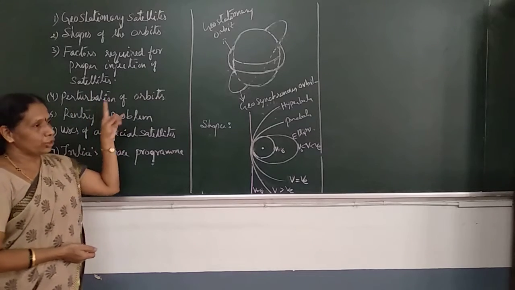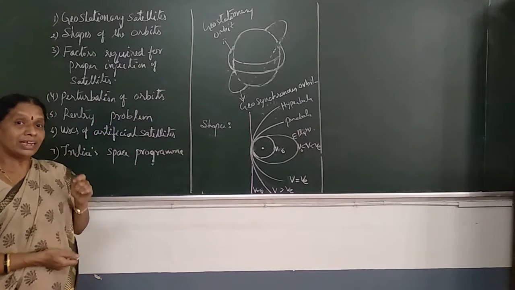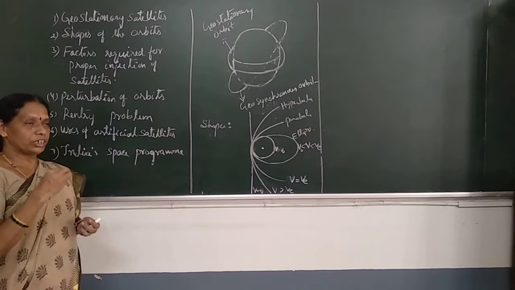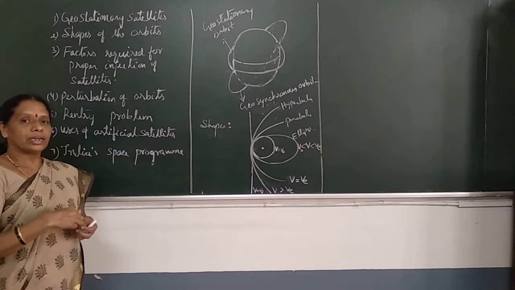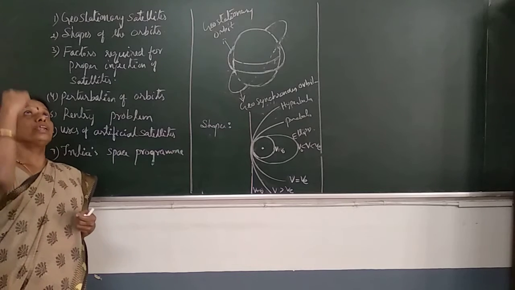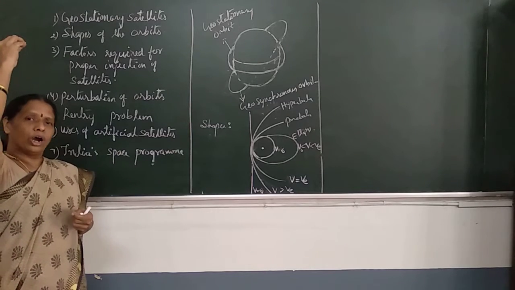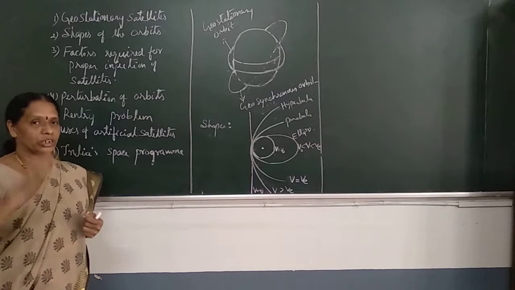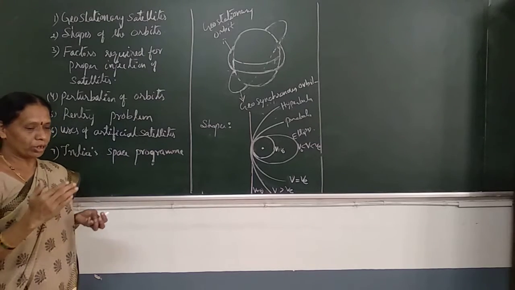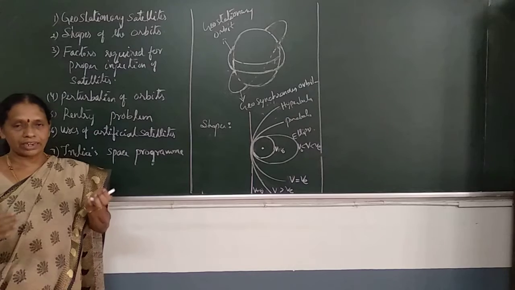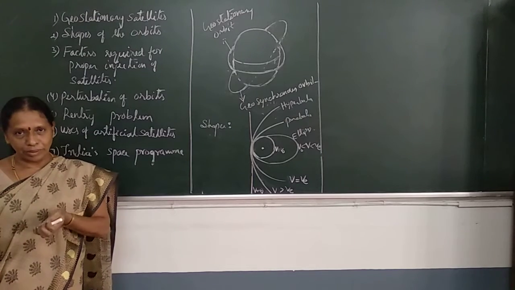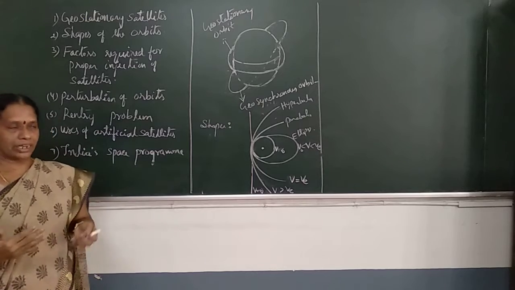Therefore, the geostationary satellites always appear to be stationary. Say for example, if you observe the geostationary satellite at a position exactly over your head, then you always find that satellite at the same position. It appears to be at rest because the relative velocity of the Earth and the satellite is 0. They are moving with the same period, same velocity and same direction.